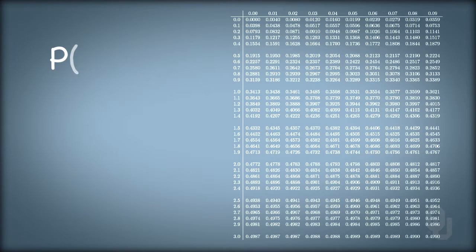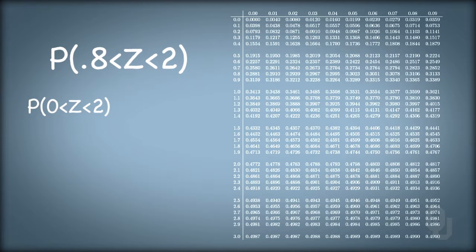If we want the probability of z between 0.8 and 2, we find the area between 0 and 2, and we subtract from that the area between 0 and 0.8. The area left would be between 0.8 and 2. To find the area between 0 and 2, we go to the 2.0 row of the z-table and to the 0.00 column.